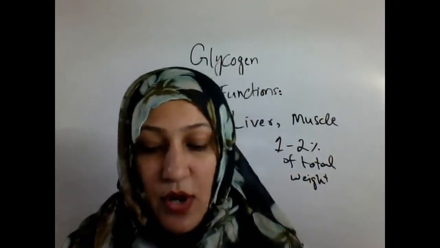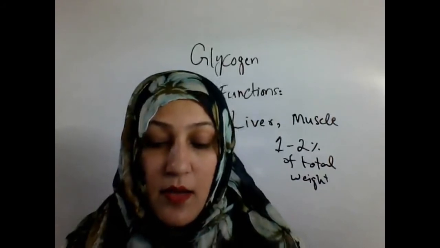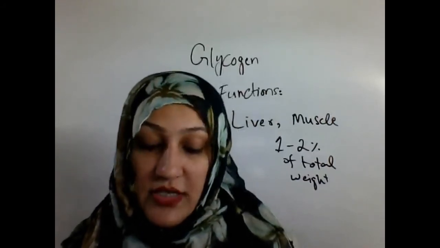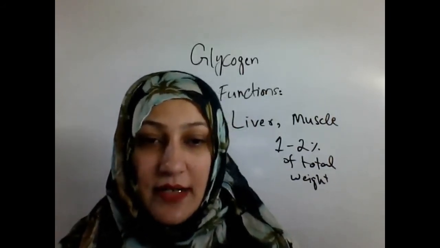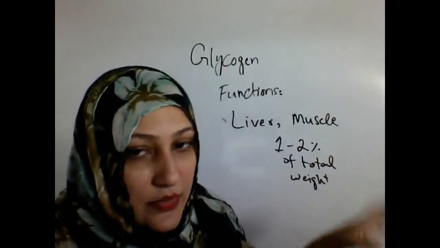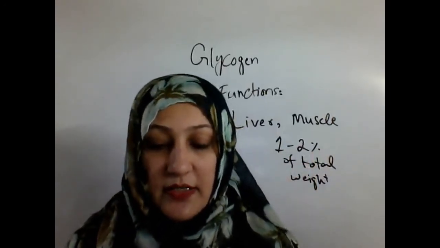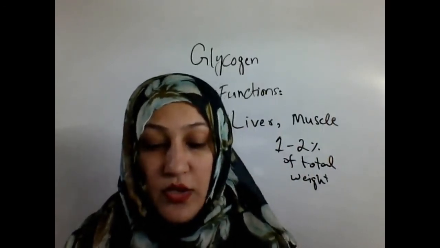Although this amount is very less as compared to the liver, the muscle cells store more glycogen overall as compared to the liver, because the muscles contain the larger weight. So approximately it is 1 to 2%, but it is more present in the muscle cells than what is stored in the liver cells.